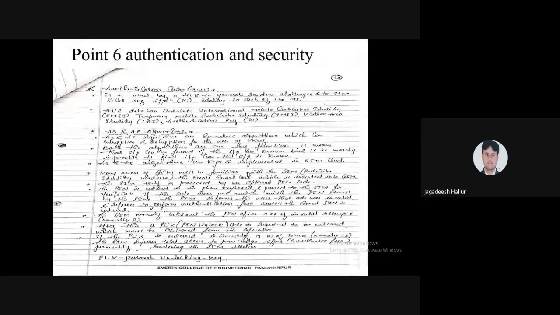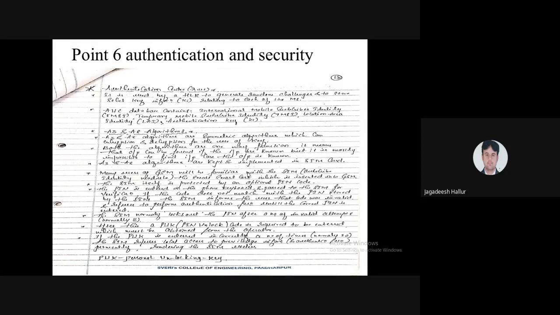We'll move to point number 6, authentication and security. As I already told you, when the user is authenticated, he has a valid proof at that particular location. Based on that, he purchases the particular SIM card, and that SIM card code is present in the particular MSC office. Once it matches, the user is authenticated.